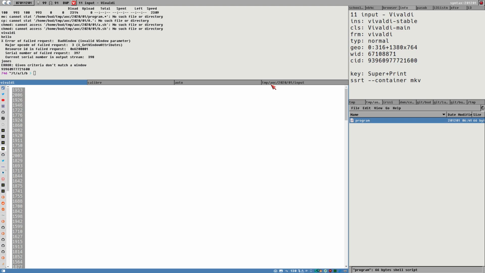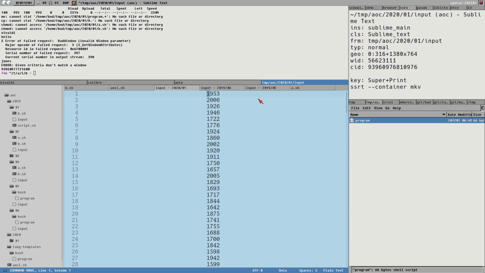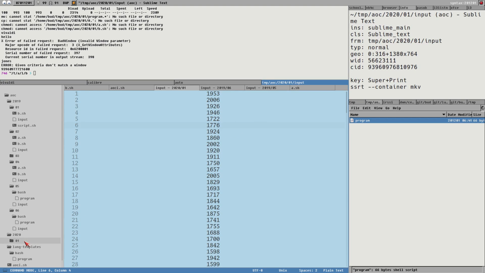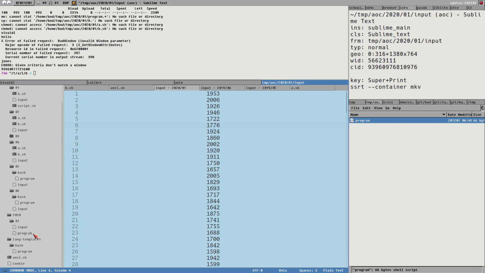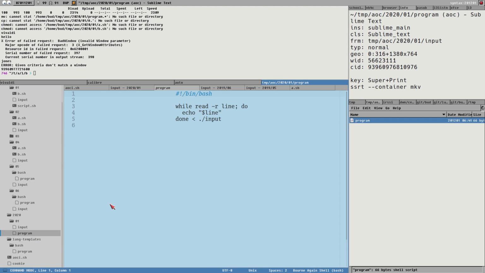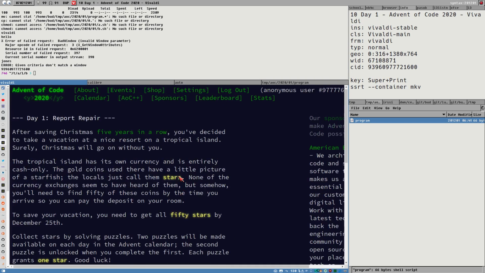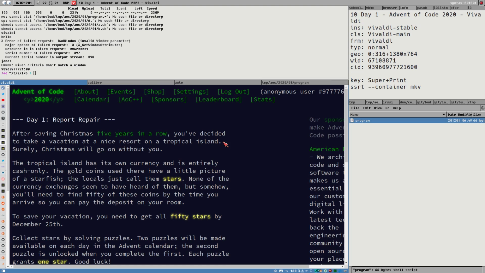Copy the input for day 1, start with that. Which actually seems like it just opened the wrong URL for some reason there. So maybe this works. Yeah, this is the correct input, so good. And 2020, it didn't rename program here as I wanted it. But whatever. Close enough. Okay, getting sidetracked by my own scripts here that were supposed to fix this.